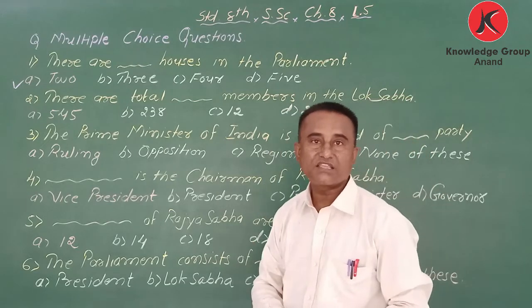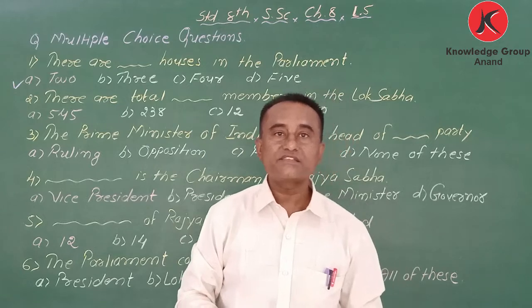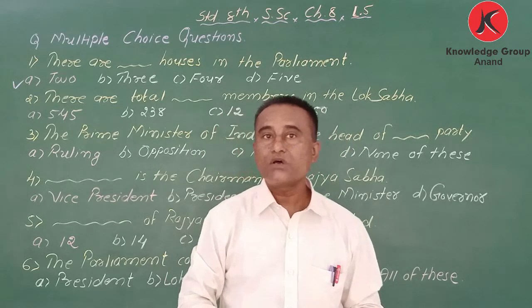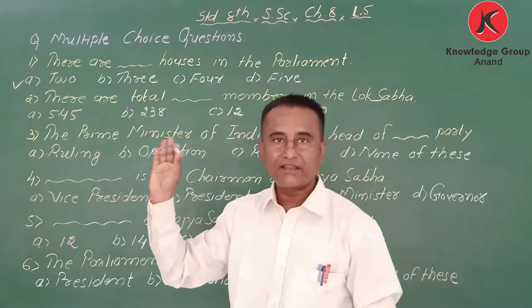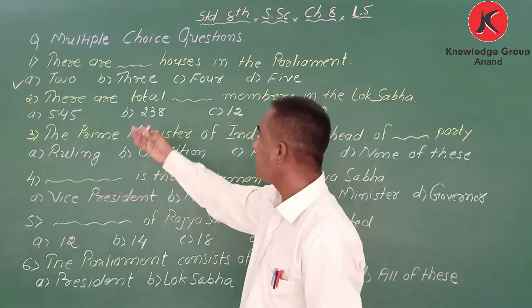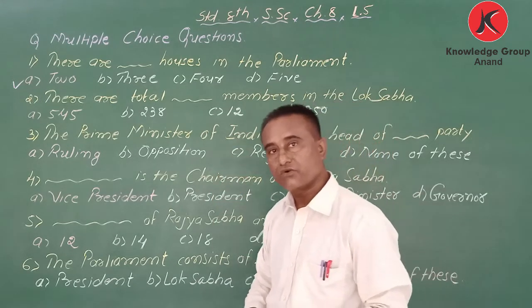And which are they? The upper house is known as Rajya Sabha and the lower house is known as Lok Sabha. Got it? So there are two houses in the parliament.